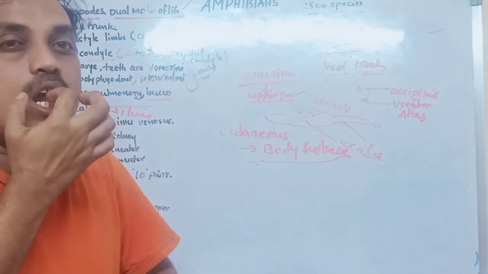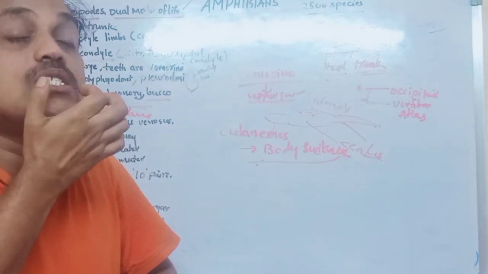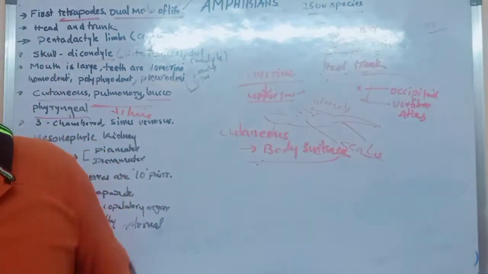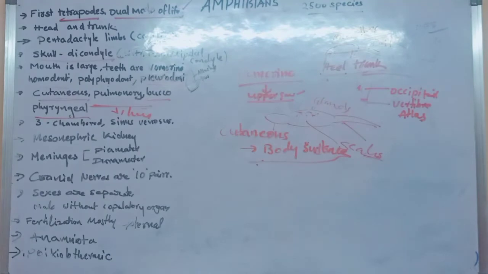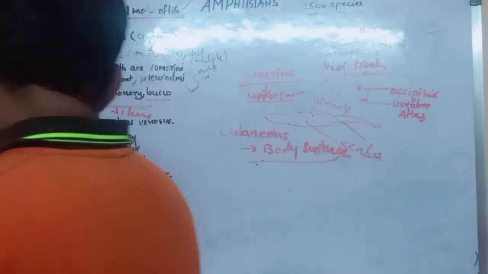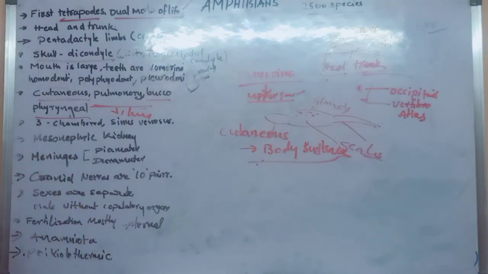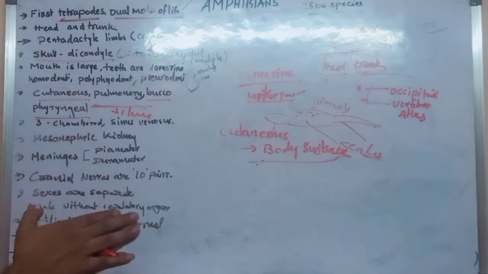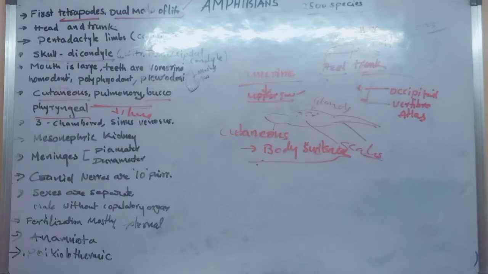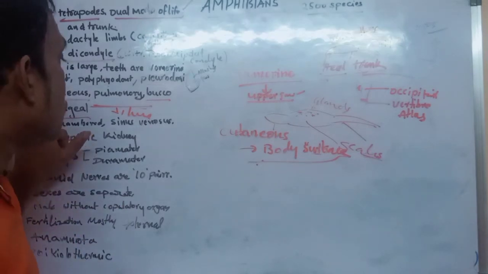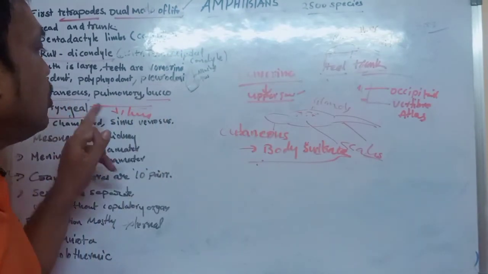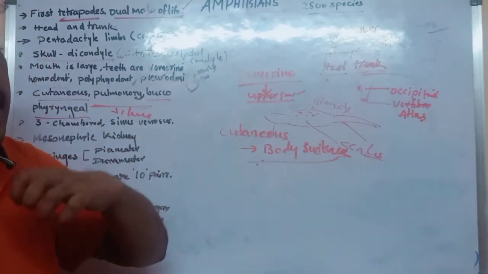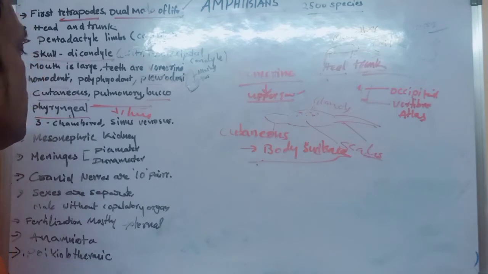So respiration occurs with the buccopharyngeal cavity. That type of respiration we call buccopharyngeal respiration in amphibians. So the types of respiration we observe in amphibians are cutaneous, pulmonary with lungs, and also buccopharyngeal, through the buccal cavity, where respiration and breathing occur.